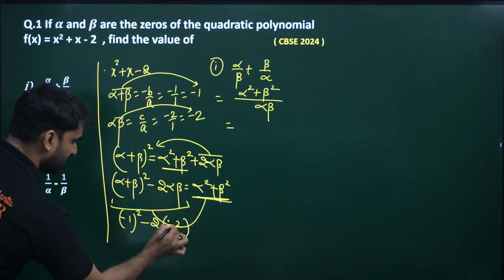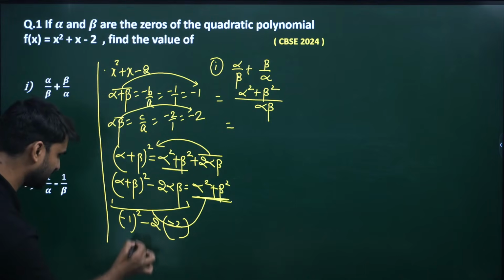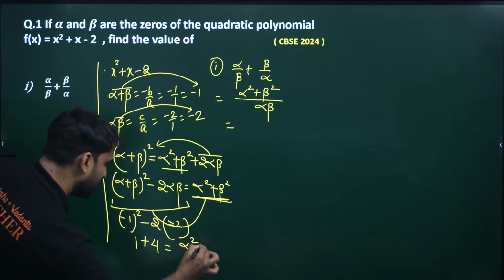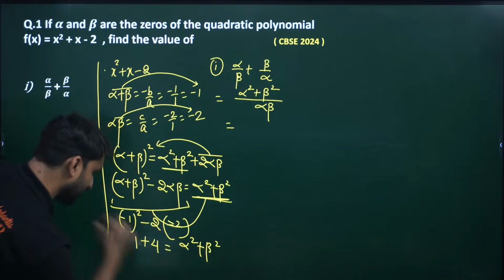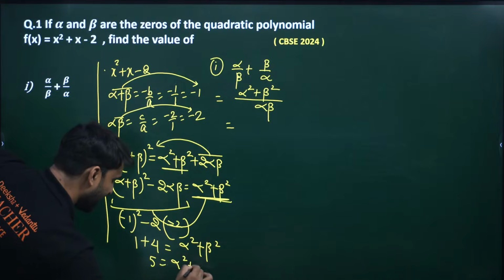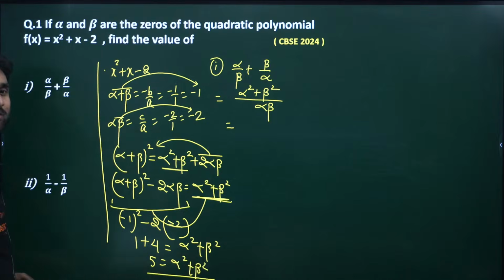This is minus 2, my dear. Okay, so 1 minus 1 square will be 1, minus 2 minus 2 will be 4, so 4 plus 1 will be 5. So alpha square plus beta square is equal to, my dear, 5. Wow.